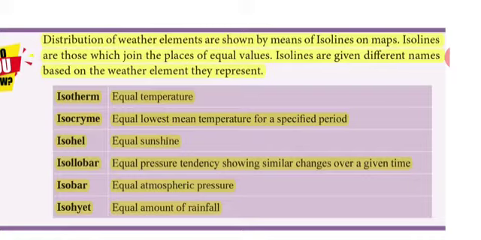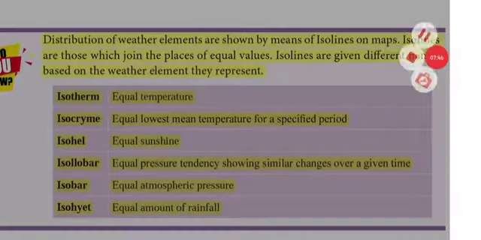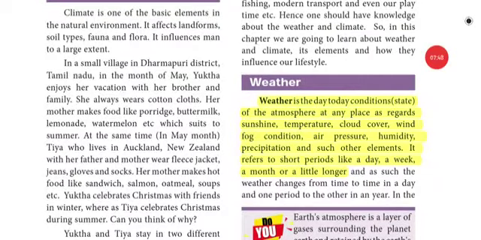Coming to distinguish between weather and climate. Page number 95 in new book and 182 in old book. All the things I have highlighted in yellow color. How do you have to write the distinguish in your classwork? You have to draw a big box and divide that box into 2, put the heading weather and climate. You have to write 2 points in the weather.